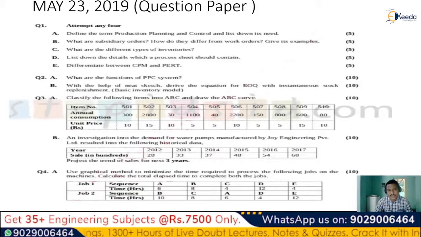That will be carrying again 2 marks. So based upon that, you'll be having this entire term of 5 marks, which is given for the term production planning and control and the need which is present. Okay. Next, in the same manner, the next question which came in 2019 or the previous year is